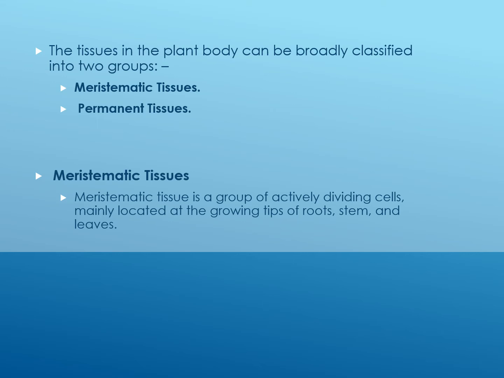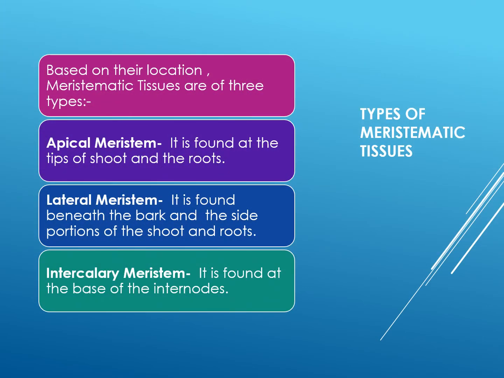Meristematic tissue is a group of actively dividing cells mainly located at the growing tips of root, stem and leaves. On the basis of their location, meristematic tissues are of three types: apical meristem, lateral meristem and intercalary meristem.